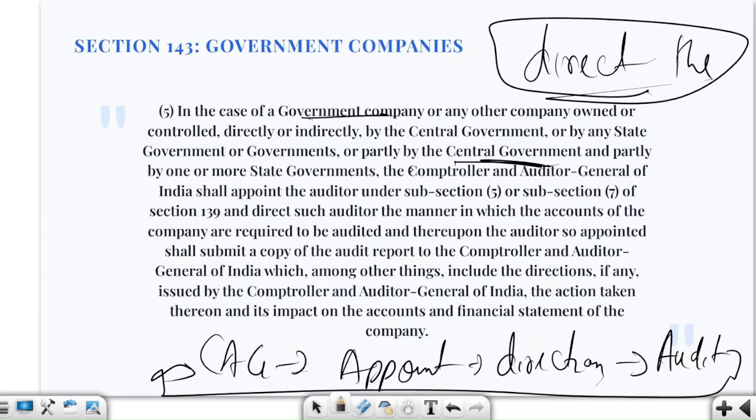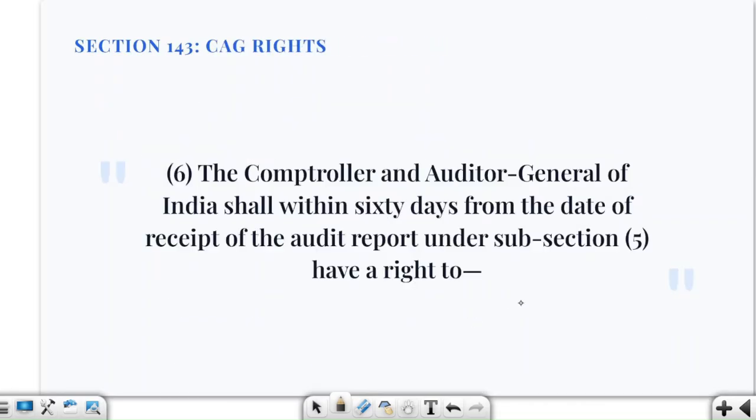So here we are saying that the CAG has appointed the auditor under subsection 5 or subsection 7 of section 139 that we had discussed. Now it is directing such auditor on the manner in which the accounts of the company are required to be audited. Thereupon, the auditor appointed shall submit a copy of the audit report to the CAG, which among other things includes the directions, if any, issued by CAG and the action taken thereon, and its impact on the accounts and financial statement of the company.